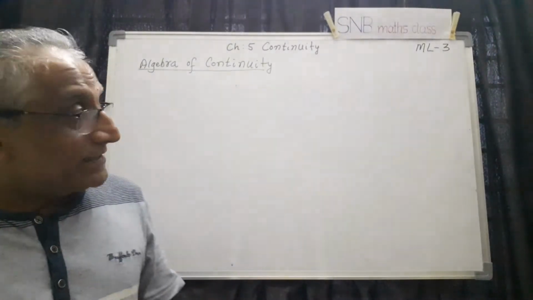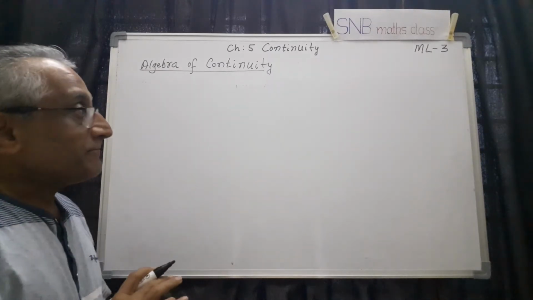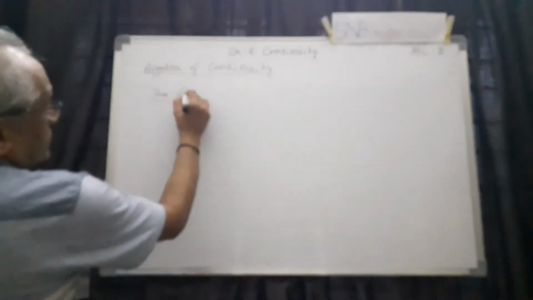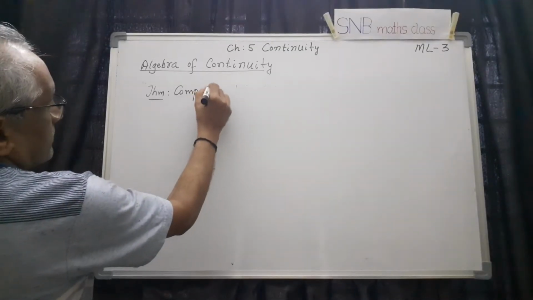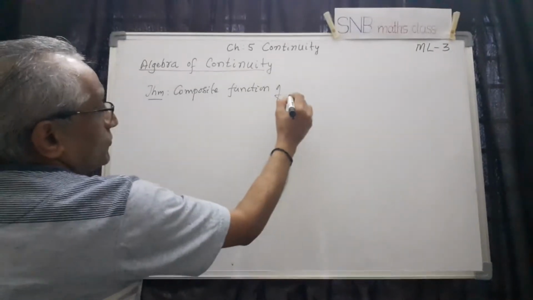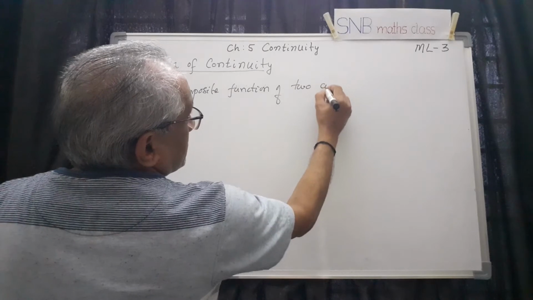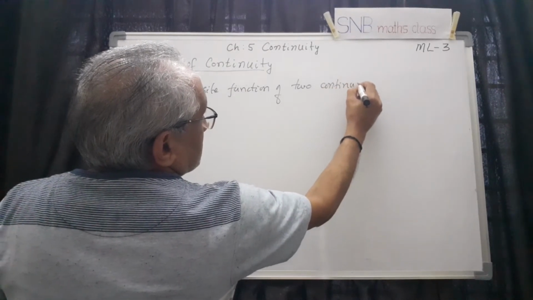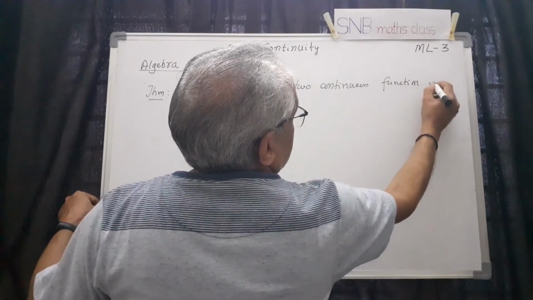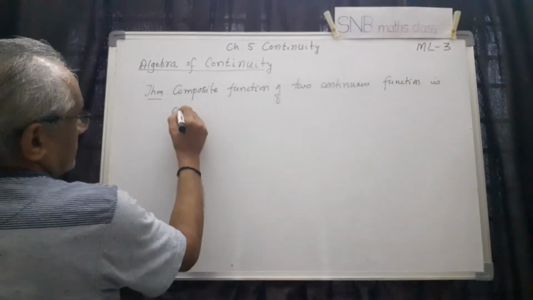Now let us take one more important aspect, that is to show that a composite function is continuous. Of course, the proof is not there. So this is the next theorem. The theorem is: a composite function of two continuous functions is continuous.